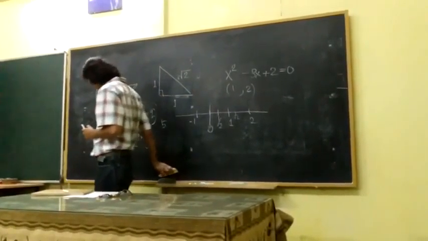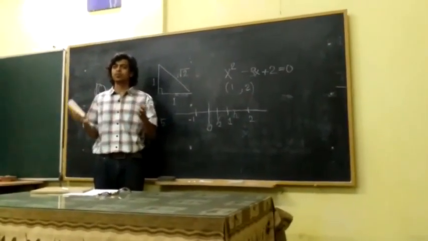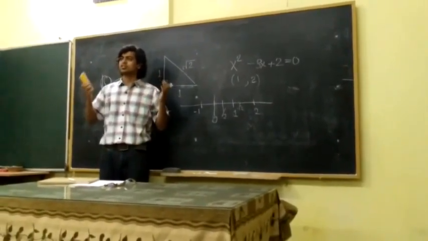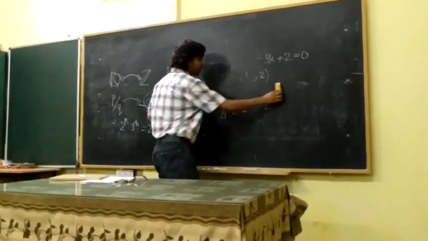His proof landed him in a mental asylum because it was so revolutionary that people refused to accept it. People like Poincare and Kronecker refused to accept that such a thing could happen. Okay? And so I'll give you the idea of it.